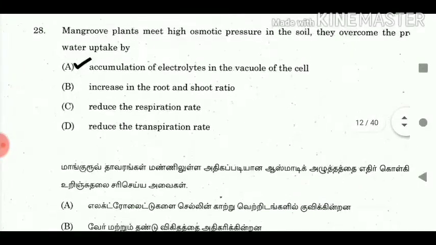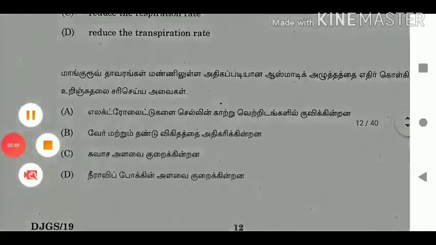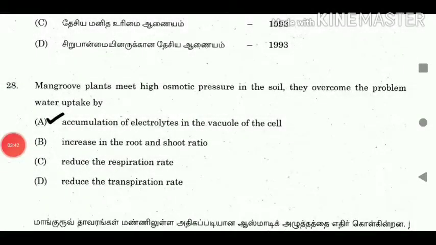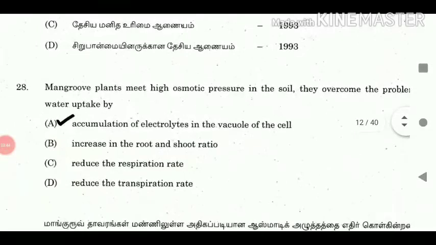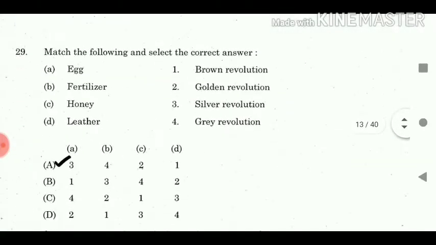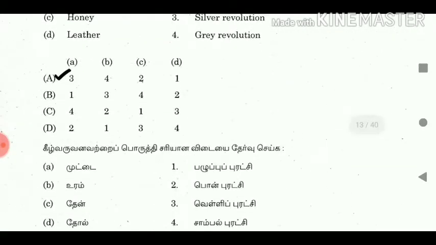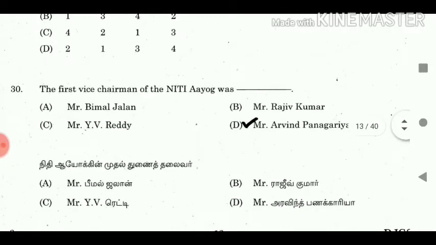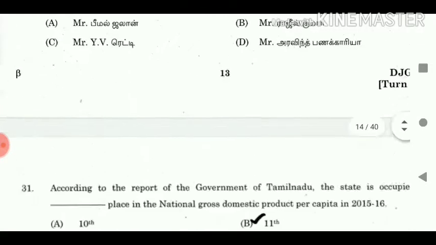28. Mangrove plants meet high osmotic pressure in the soil. They overcome the problem of water uptake by? Answer: accumulation of electrolytes in the vacuole of the cell. 29. Match the following and select the correct answer. Answer: A3, B4, C2, D1. 30. The first vice chairman of the NITI Aayog was dash. Answer: Mr. Arvind Panagariya.